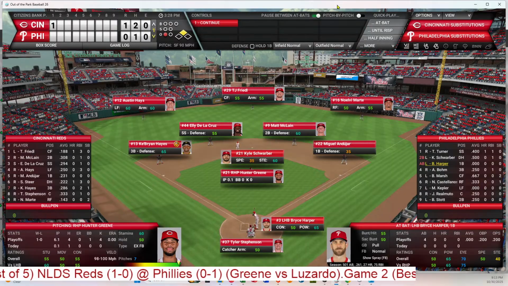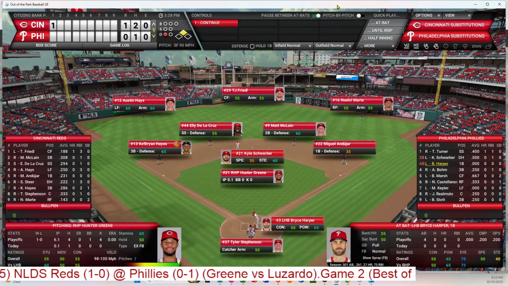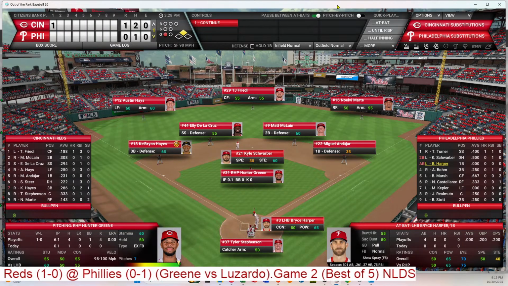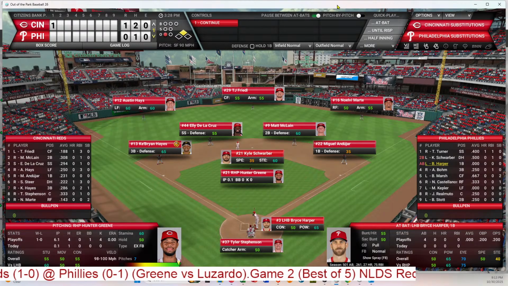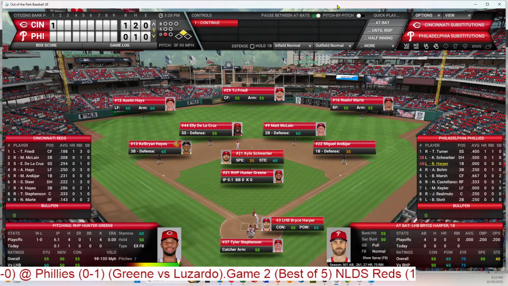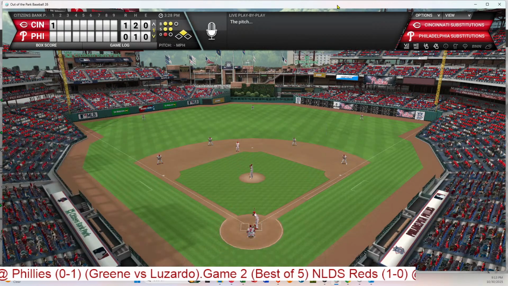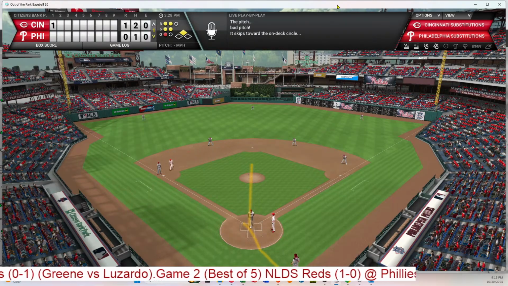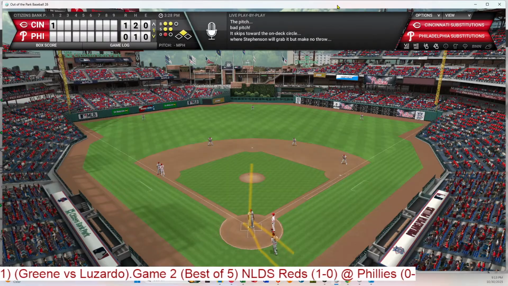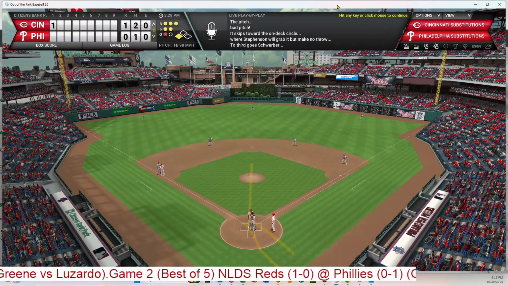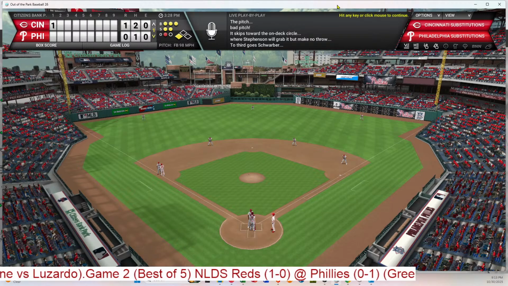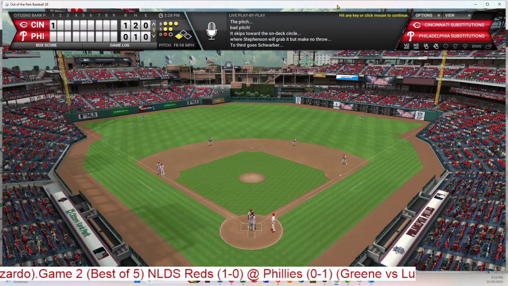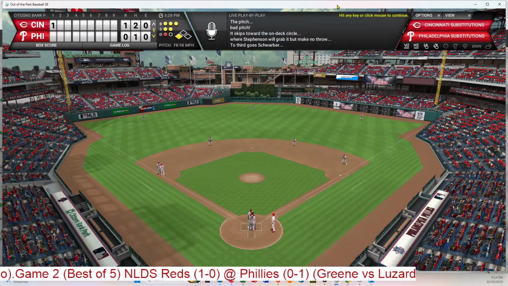So here steps Harper. 0 for 4 in the first game. See what Hunter can do to him, as Singer had his number in the first game. 2 balls, 2 strikes. That bounces in front of the plate, and there goes Schwarber to third on the wild pitch. So Schwarber now at third, as Stevenson couldn't handle the pitch into the dirt, and Harper will bat.